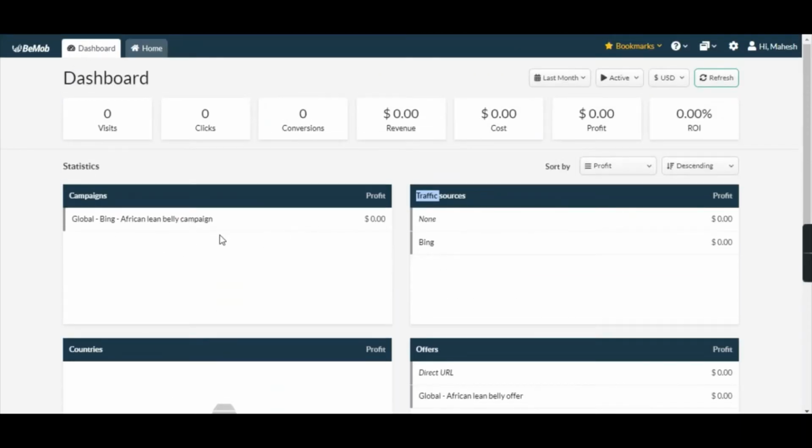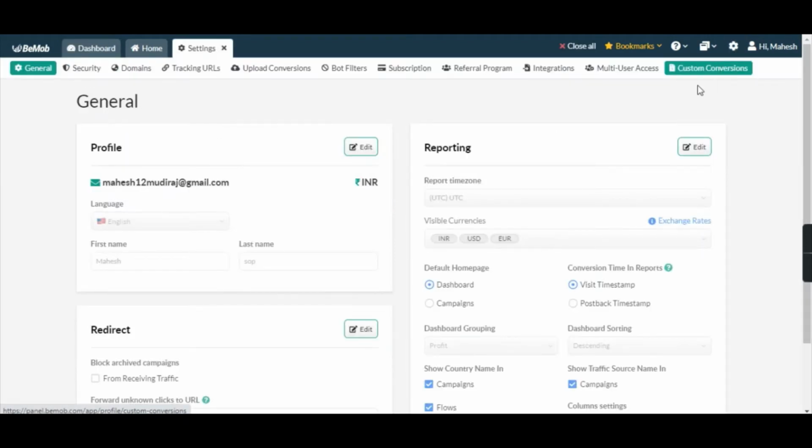Everything can be tracked. Okay, when you go to settings, then it's quite easy. You need not worry. If you need any video regarding Bemob, like how to track an affiliate link, anything, just comment below. I would surely make a video on Bemob when we compare it with promoting an affiliate link. Okay, so to sign up, it's quite easy. Let me show you how to sign up for Bemob.